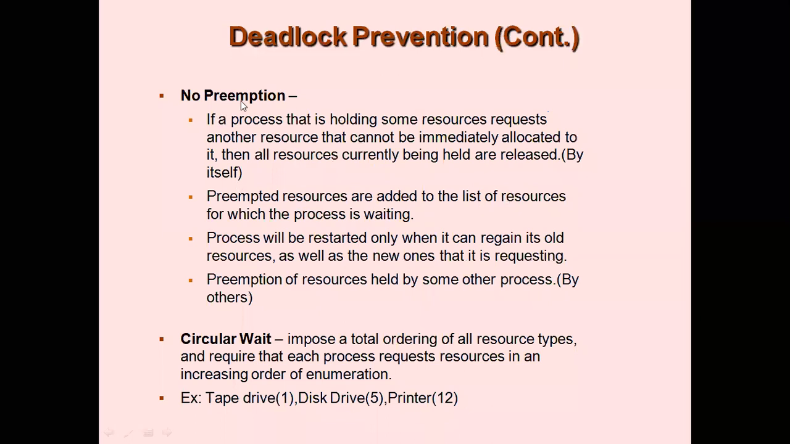Coming to the third condition, no preemption. According to the no preemption rule, which is mandatory for deadlock, we saw that we are not supposed to forcibly remove or deallocate resources from a process. So here we will have to do the opposite. That is, we should forcibly remove the resources from the process. Look at this: if a process that is holding some resources requests another resource that cannot be immediately allocated to it, then all the resources currently being held are released.